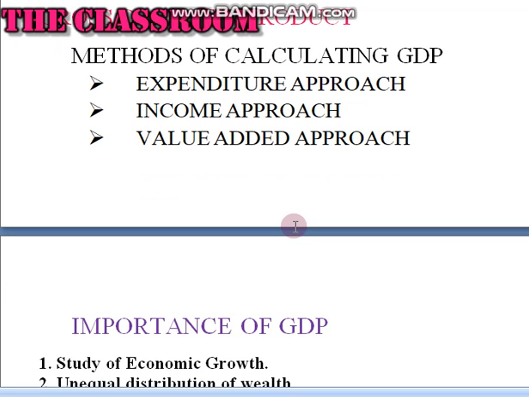There are various methods to calculate the gross domestic product. That is the expenditure method, for which we will be adding all the expenditures. Income method, that is we will be adding all the income. Value added method, that is we will be adding the tangible goods and intermediate goods.